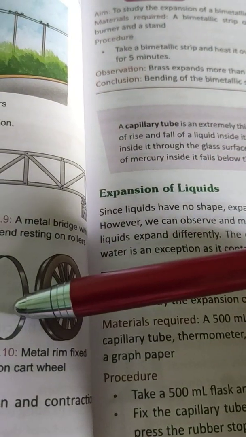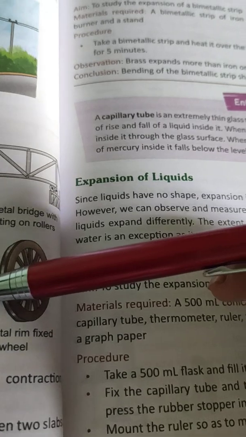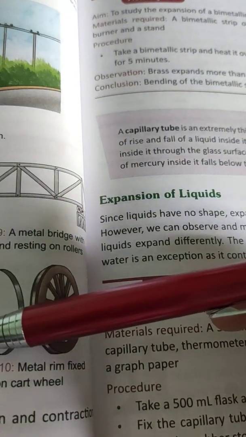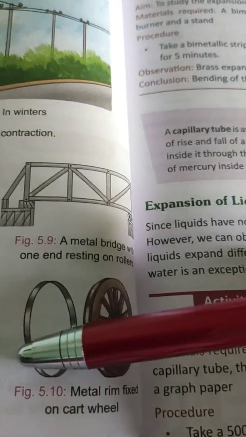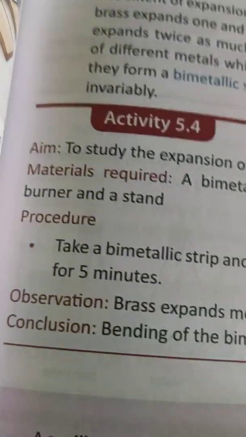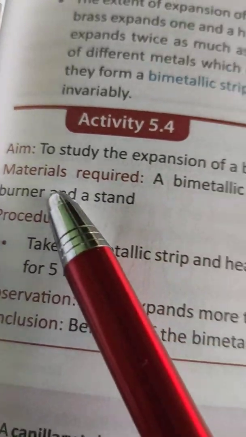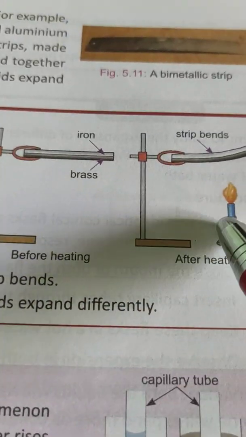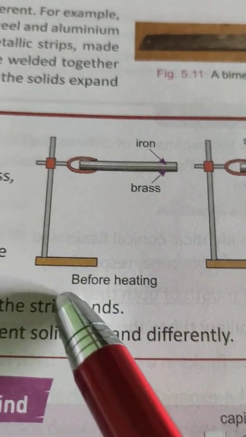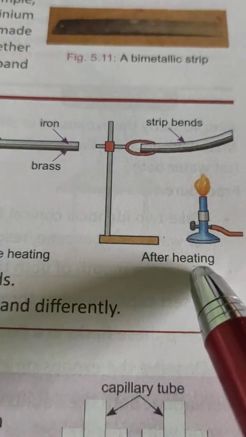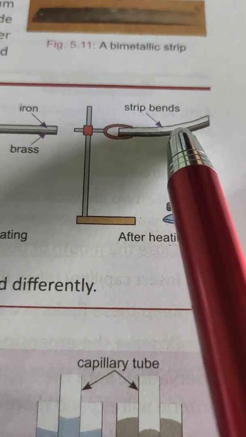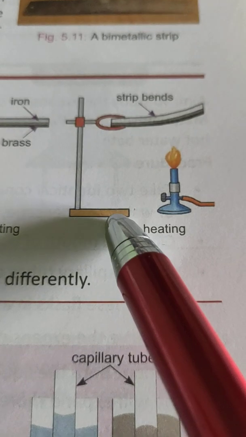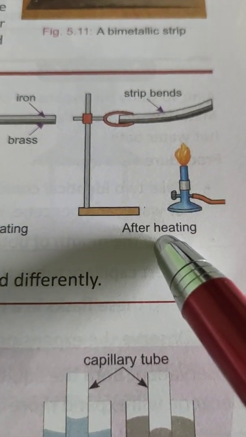In constructing cement roads, floors and concrete slabs, small gaps are always left between the two slabs. These gaps allow space for expansion of concrete. You read this activity to study the expansion of a bimetallic strip, how it will expand, how it will contract. The same process, same reason. Before heating it's straight, and after heating, see, this straight strip bends a little. The brass expands more than iron on heating, and the strip bends, okay children.